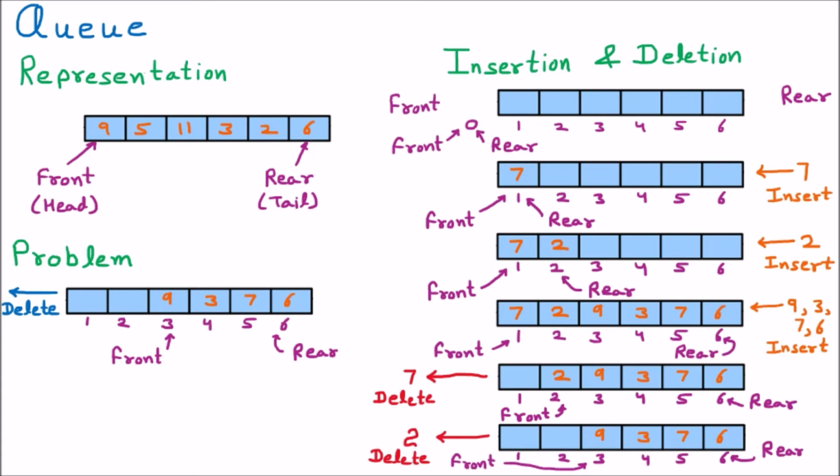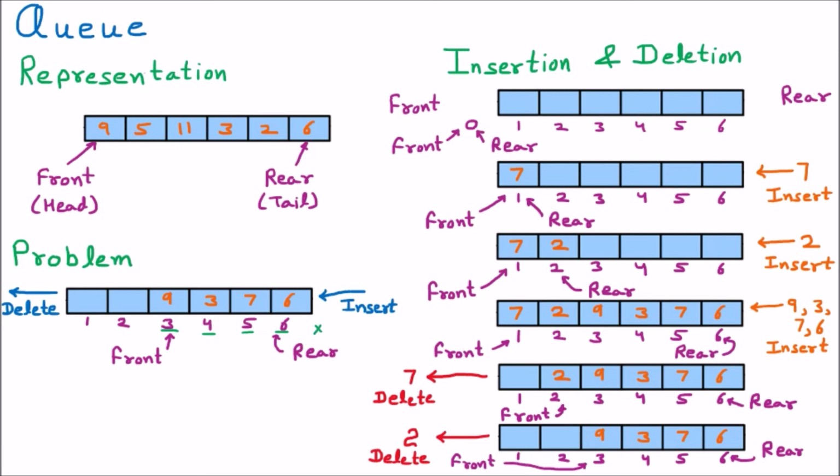But talking about the insertion, insertion works from the rear side, and at the rear side there is no block available. You can see that the last blocks, 3, 4, 5 and 6, are occupied, and afterward there is no block available.